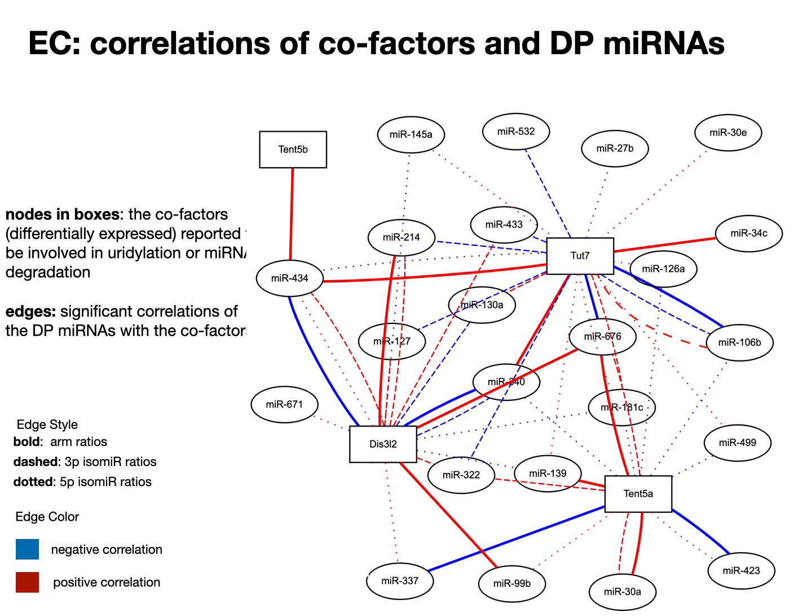Here we see, as a result of the workflow, the correlation graph of the differentially expressed cofactors with the isomer and arm ratios of the DP microRNAs in endothelial cells. We find degradation or TDMD factors like TUTs and DIS3L2 significantly correlated, and hence associated, with isomer and arm ratios of the DP microRNAs.